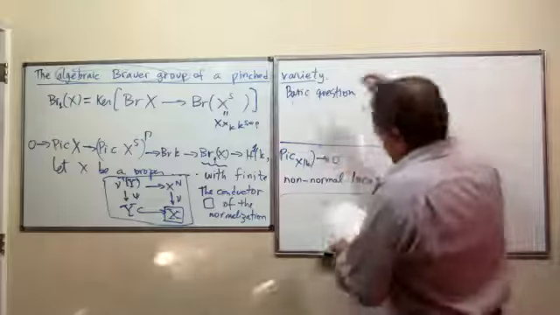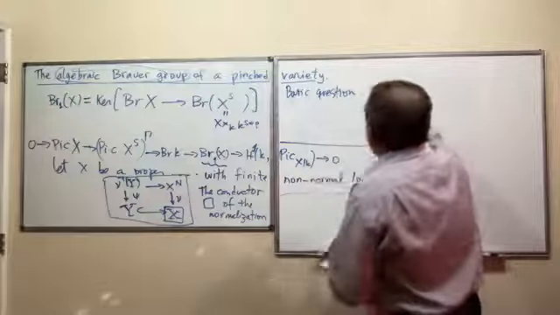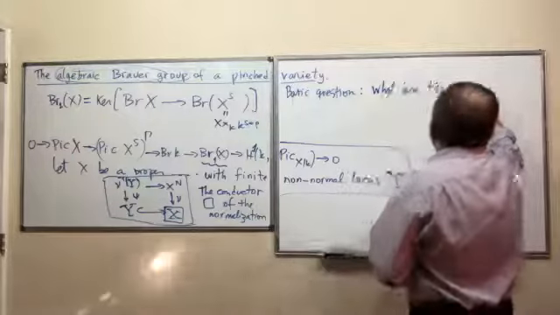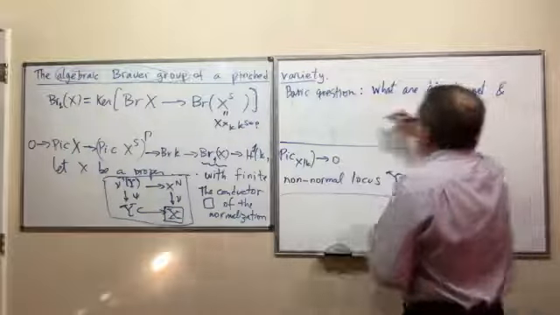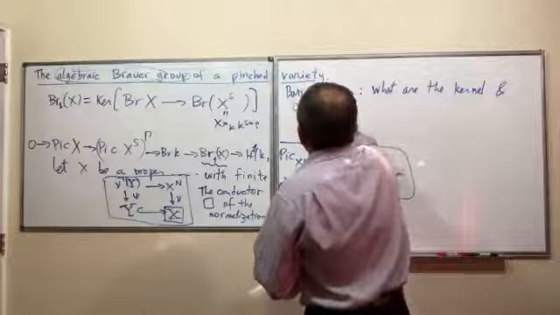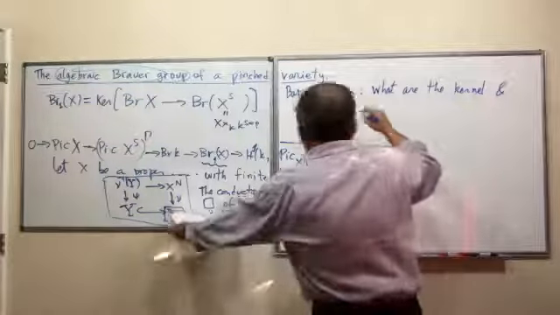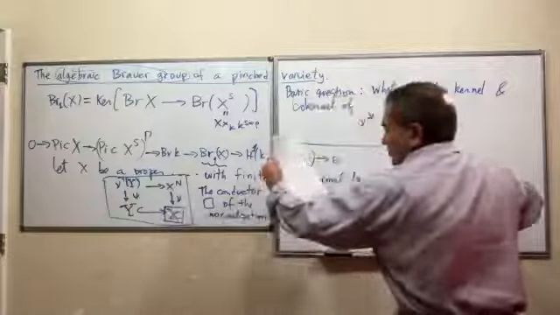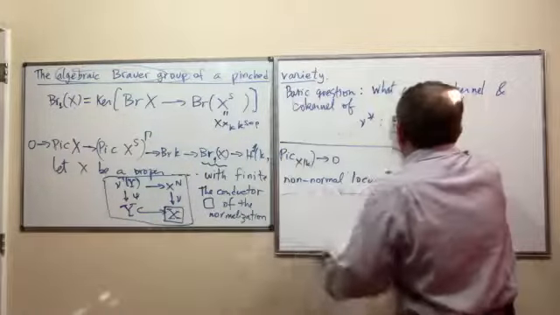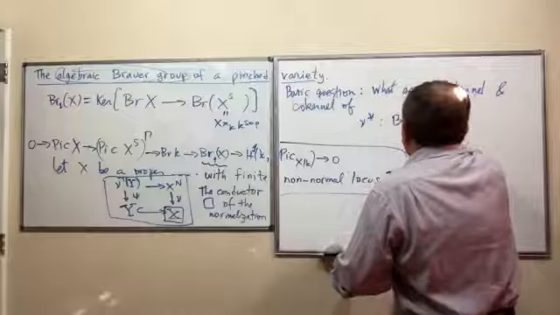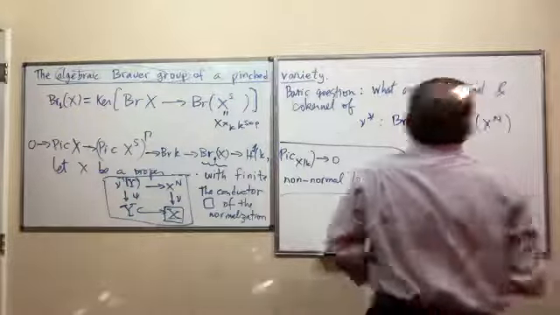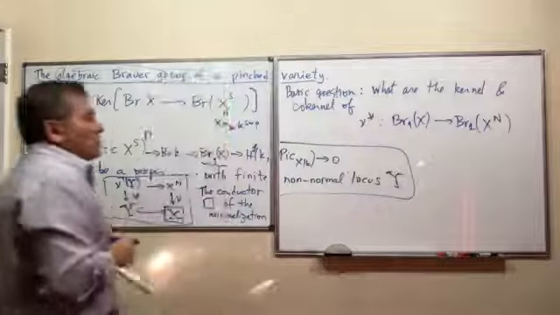So, basic question: what are the kernel and cokernel of the pullback map from Br_1 X into Br_1 of X normalized? That's my basic question.